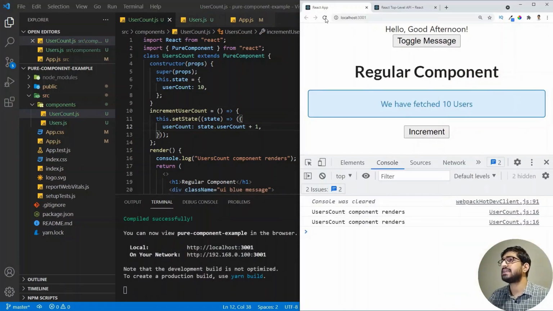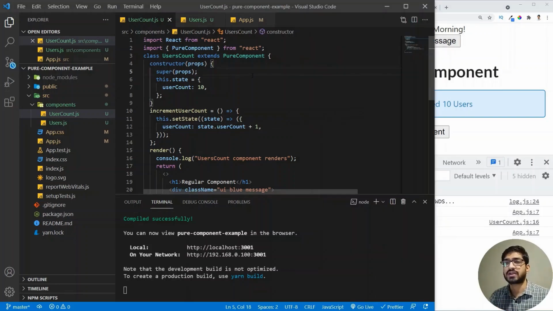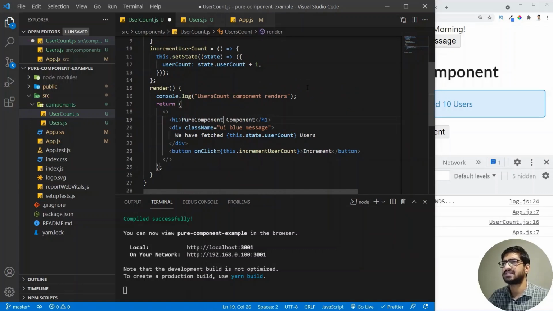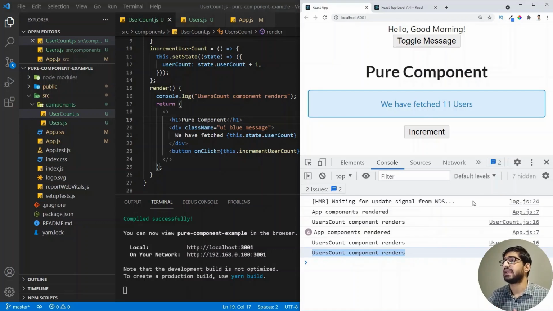All right, so now if I refresh my page and click on the toggle message, we see that only the app component re-renders and it will not render the user count, because now user count is a pure component. So let me change this from a regular to a pure component here. And this pure component is only going to re-render whenever the state or the props change. So if I now click on increment, you will see that the user count component renders. And if I click again, it's going to render again.